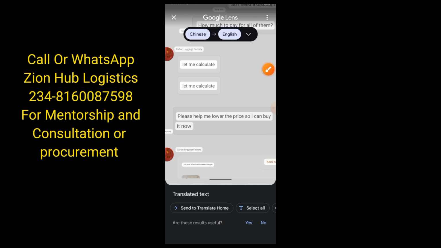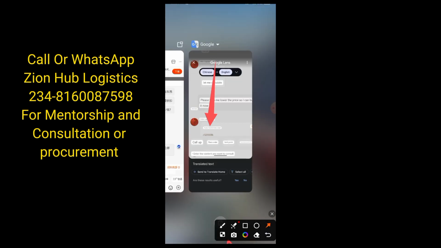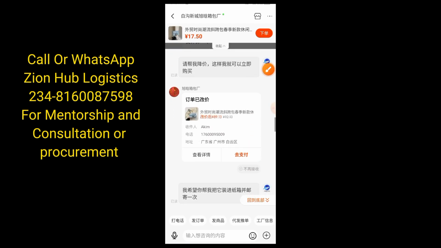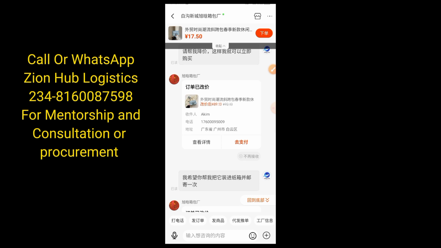So now immediately once he sees that what I'm buying is much, he immediately goes and changes the price. You can see it here. I'm still going to be translating it. This is it. The price of the order has been changed. He immediately goes and changes the price because he knows that I'm buying a lot of items. So now let me just scroll down and show you. You can see here, but let me quickly screenshot this one. He has adjusted all the prices for me, right?